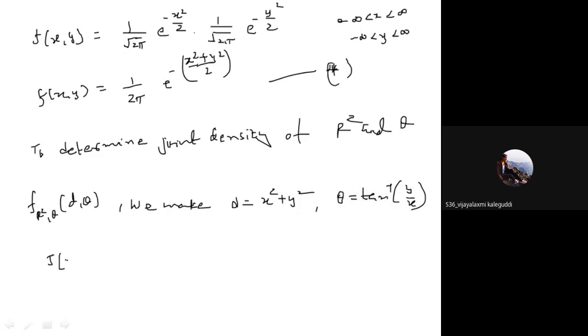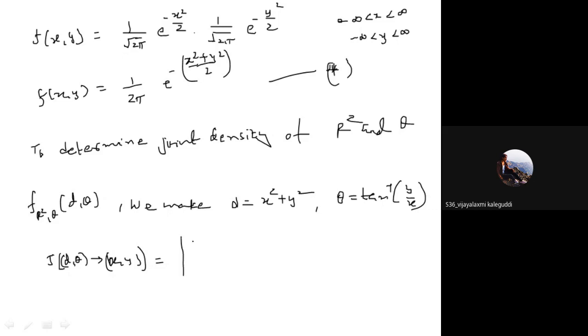Jacobian of d theta with respect to x y, then we have to take the 1 upon it.